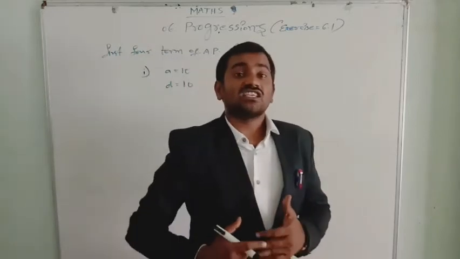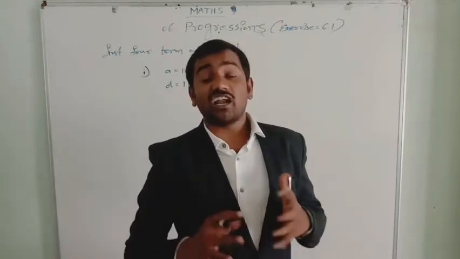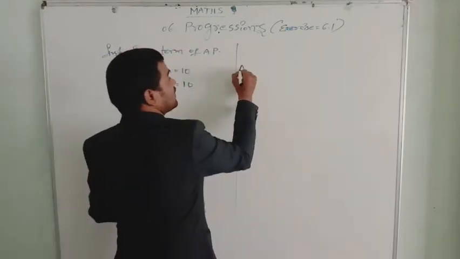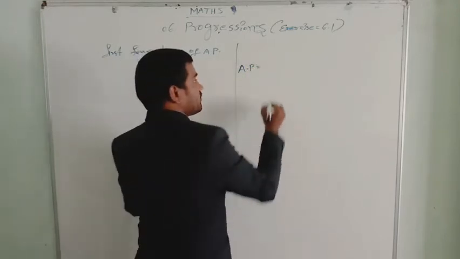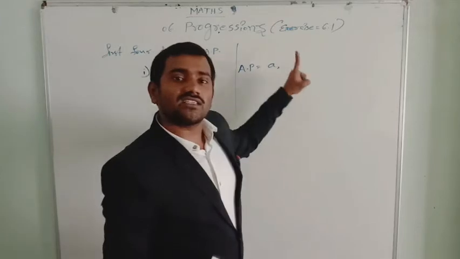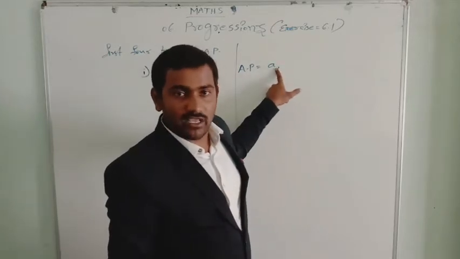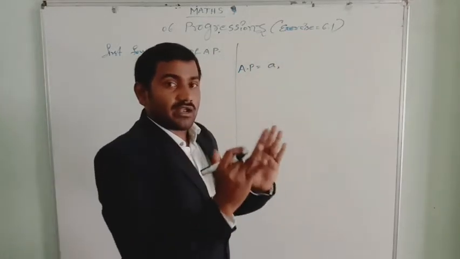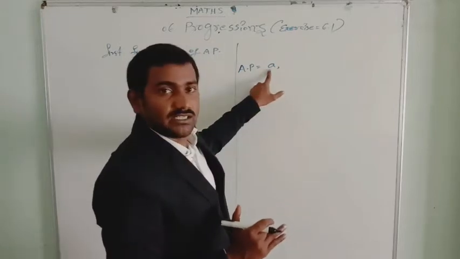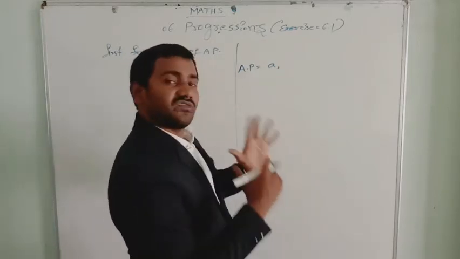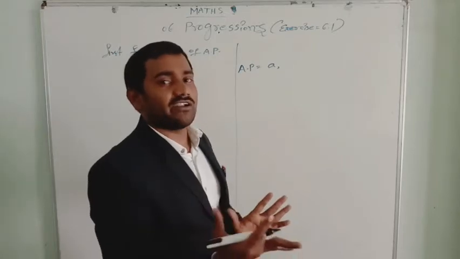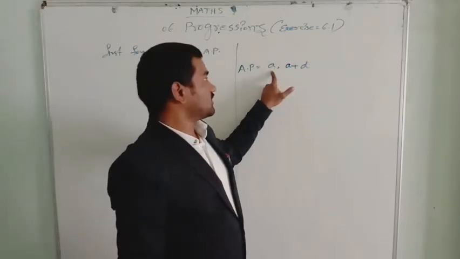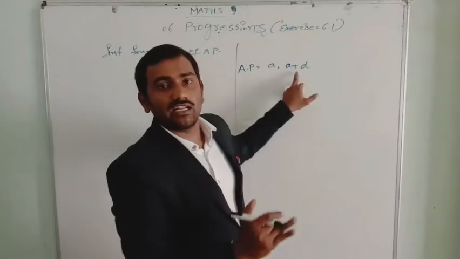What is that? The general form of an arithmetical progression. How is the list of numbers in an arithmetical progression? Let me tell you, the AP is always in this form. First term is A. How do we get the second term? By adding a fixed number to this first term. When we add it to the preceding number, we get the next number. This fixed number is known as the common difference. When we add the common difference, A plus D, we get the second term.